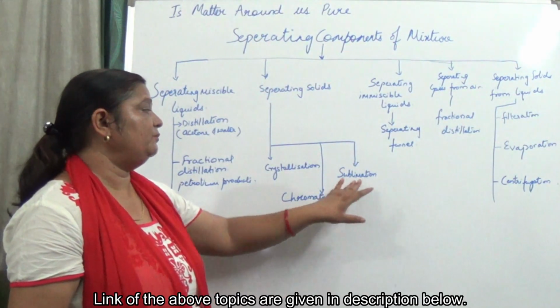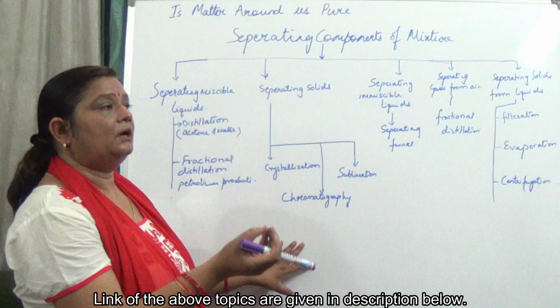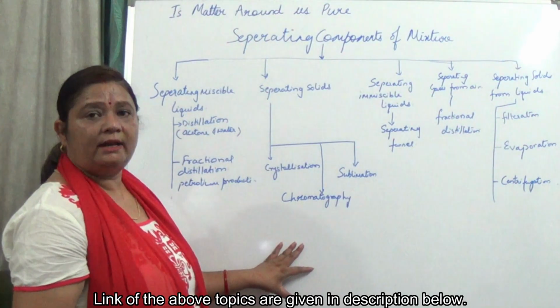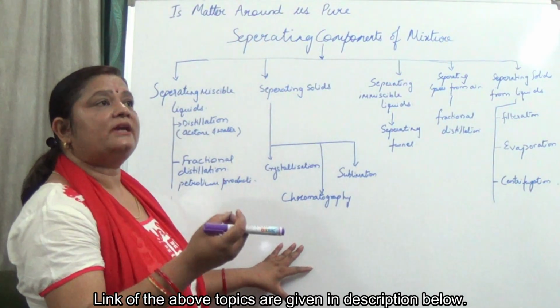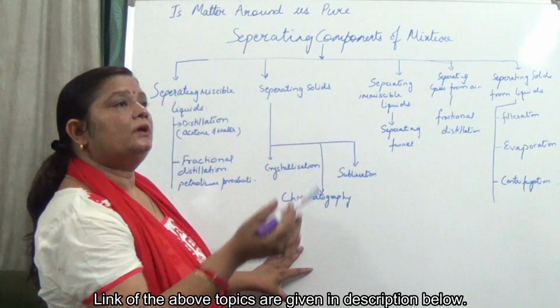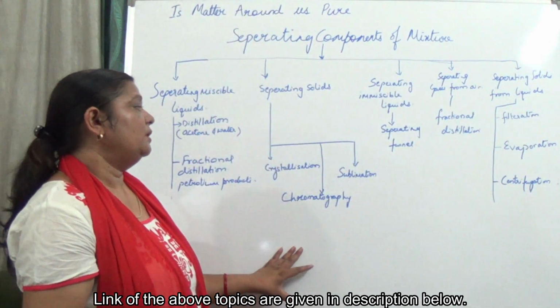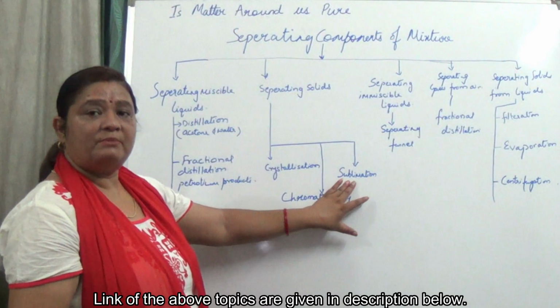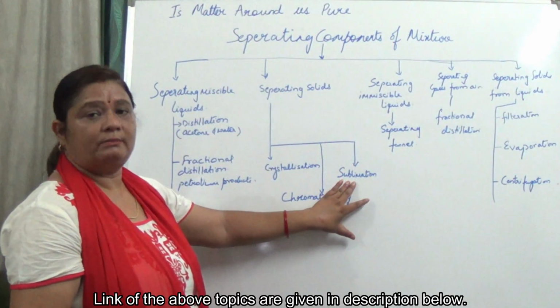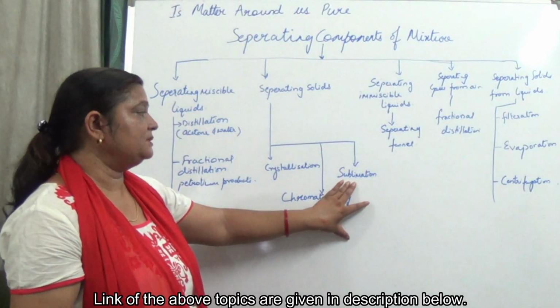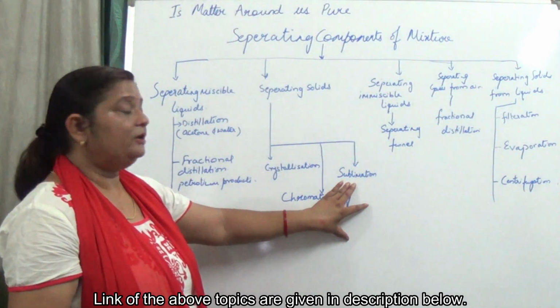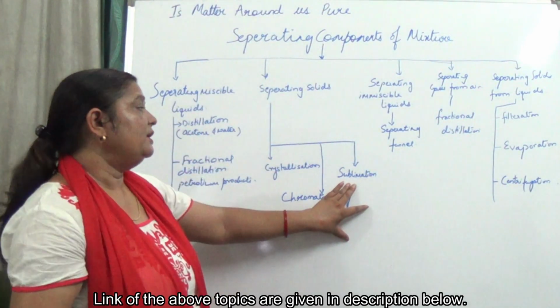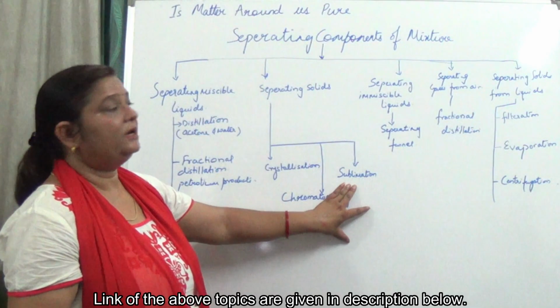The phenomenon behind it is that a volatile substance, which can be converted from solid into vapor form easily, can be separated by sublimation. When we provide heat, ammonium chloride changes into gaseous form and gets separated from the salt.